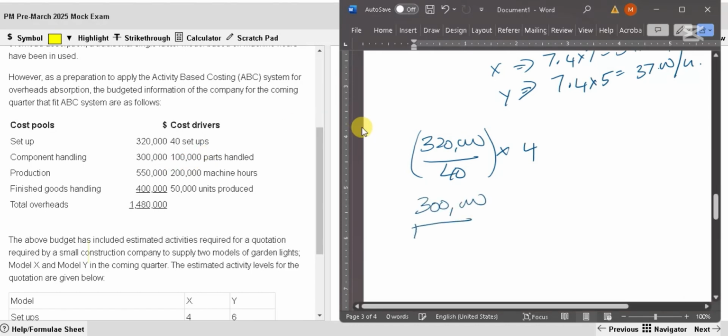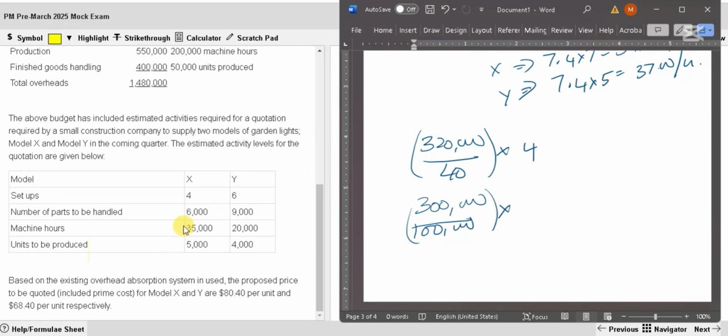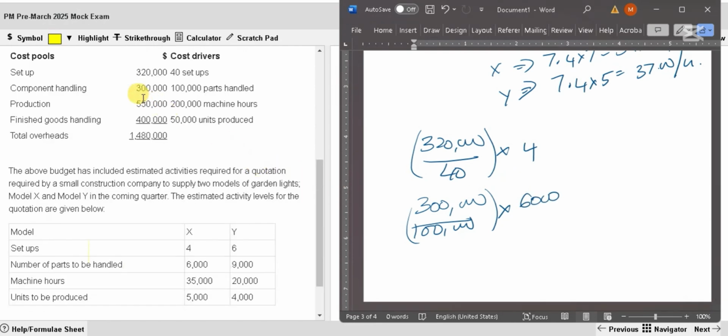That's for 100,000 parts. How many parts for this X? 6,000 parts. Third one, 550,000 production overheads divided by 200,000 machine hours. So that gives per machine hour, and X takes 35,000 machine hours.